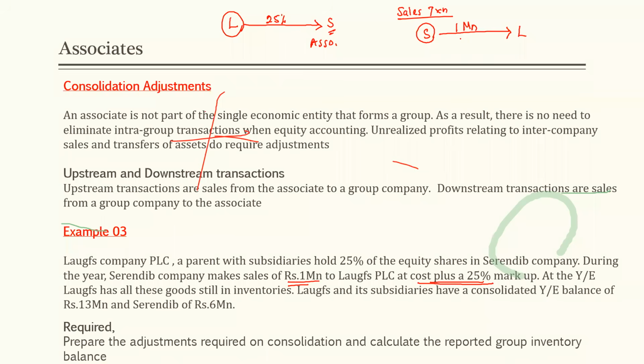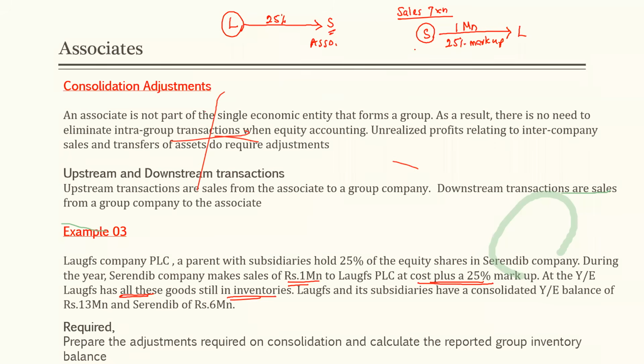25% markup. Markup margin. If it is markup, it means it is on cost. Margin, it is on sales price. Here, their pricing policy is what? 25% on markup. Right. At the year end, Love's has all these goods still in inventories.